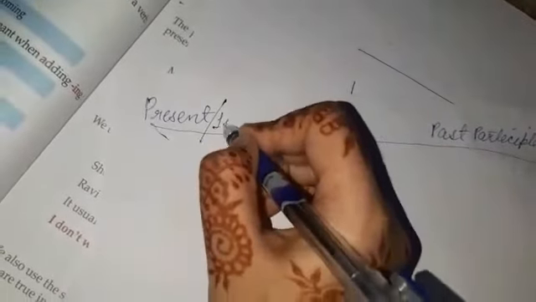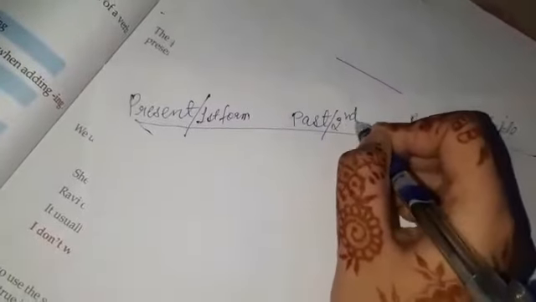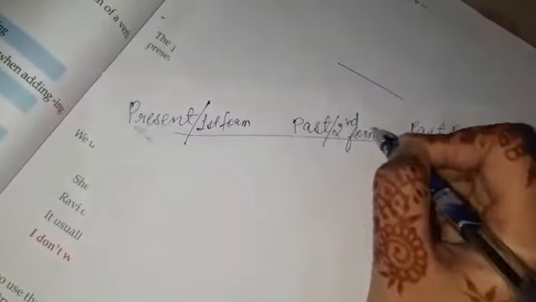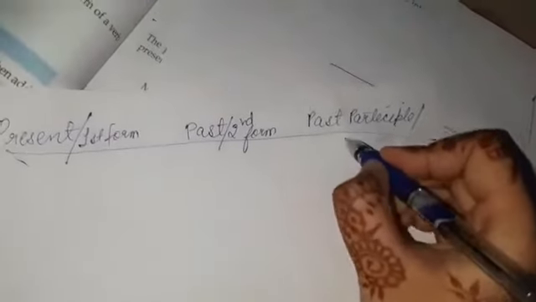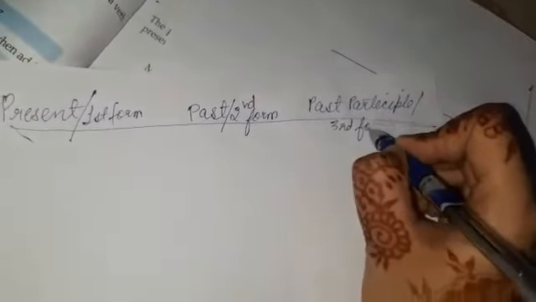These are the three forms of verbs. This is also known as the first form, this is known as the second form, and this is known as the third form. Now I will tell you the forms one by one.